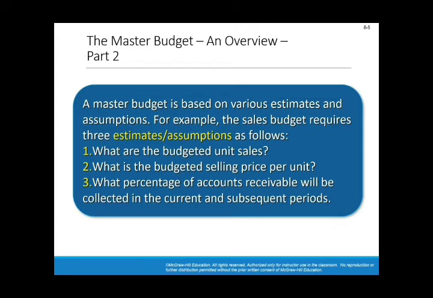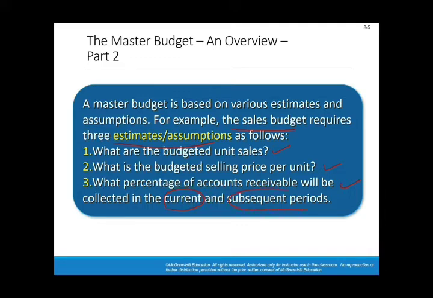So a master budget is based on various estimates. For example, you estimate sales, you estimate collection of cash, and so on. The sales budget, which is the first one, requires 3 estimates or assumptions: the budgeted unit sales, the selling price, and the percentage of accounts receivable that will be collected in the current and subsequent periods.